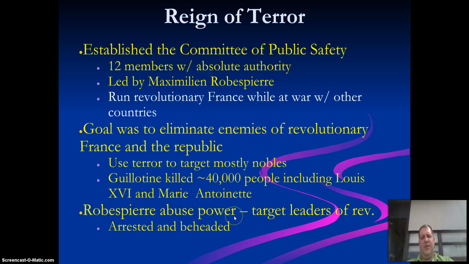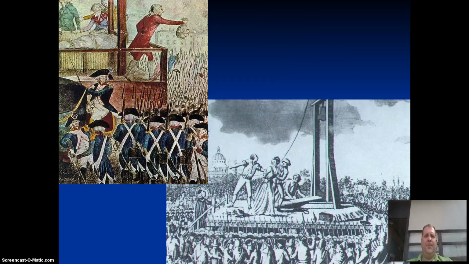Robespierre gets some power and he abuses it. He targets leaders of the revolutionary ideas. And of course, Robespierre is arrested and beheaded, because what was going on in this time period was just complete chaos and nobody knew what was going on. It was a mob mentality. You need to know that the Reign of Terror established a mob mentality, which basically lasted for a while until you start to see the rise of a monarchy later on. And there is a picture of the guillotine. The streets would actually run with blood from all the people that were beheaded during this time period.